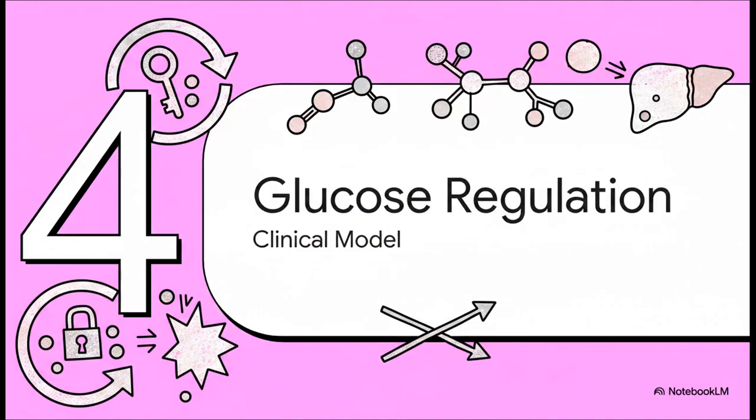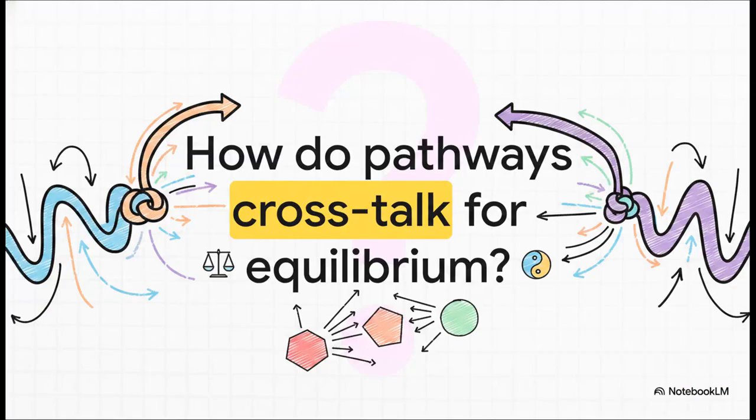Which brings us to Section 4, our clinical model of glucose regulation. To really understand this pathway integration, we're going to use the insulin and glucagon cycle as our model. I want to pose this question to all of you. How do these intricate signaling pathways actually crosstalk to maintain physiological equilibrium?